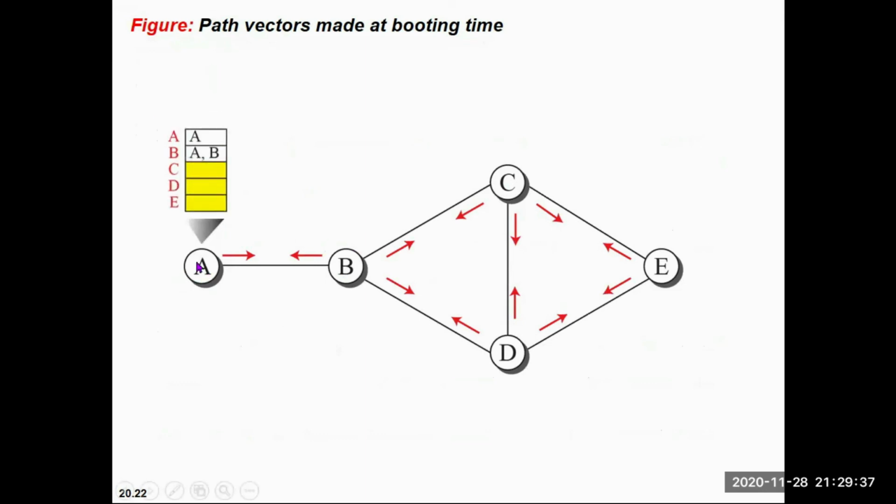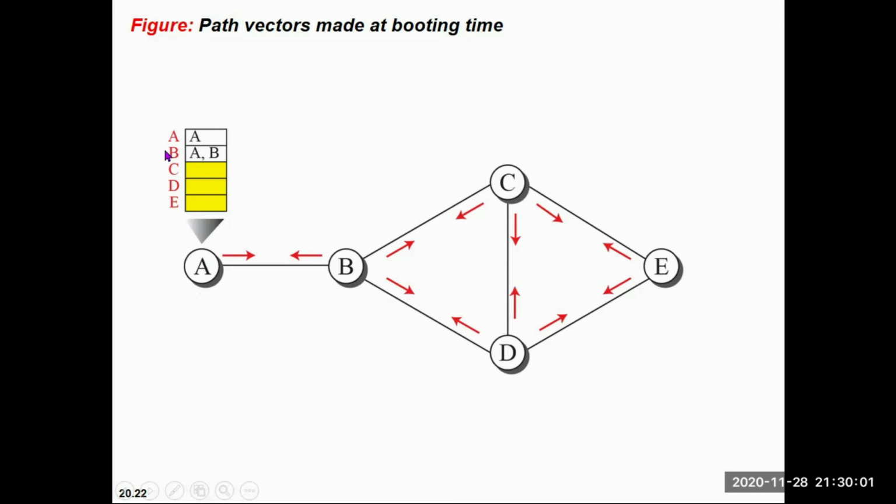So A is the source, and this one is the destination from A, and for this destination the path you need to follow is this one. If you are at A and want to go to destination A, you need not go through any path, you follow A only.